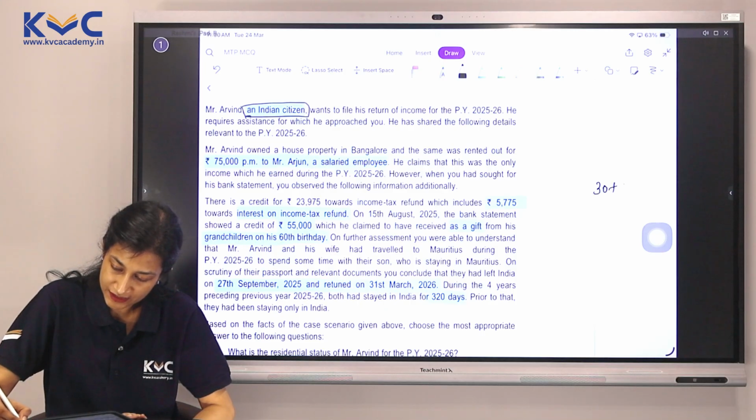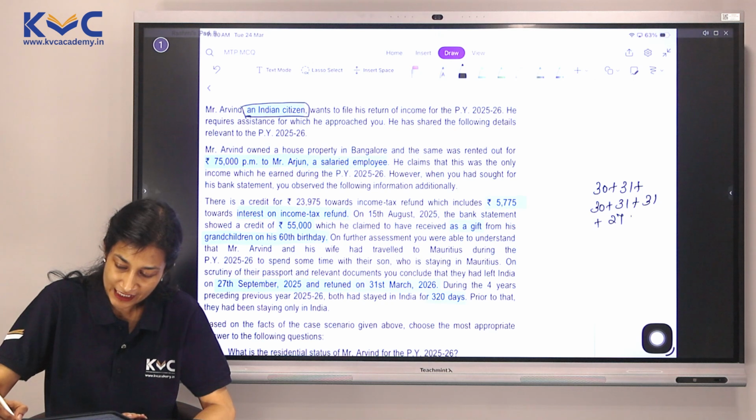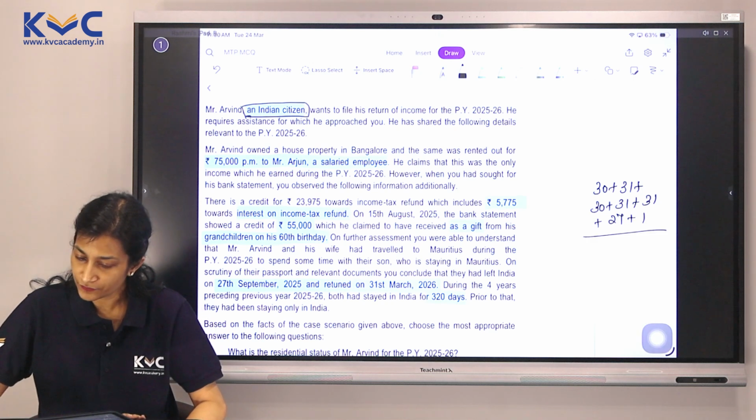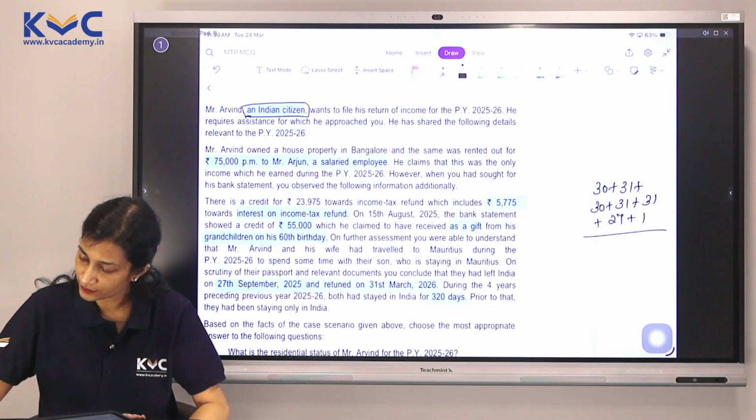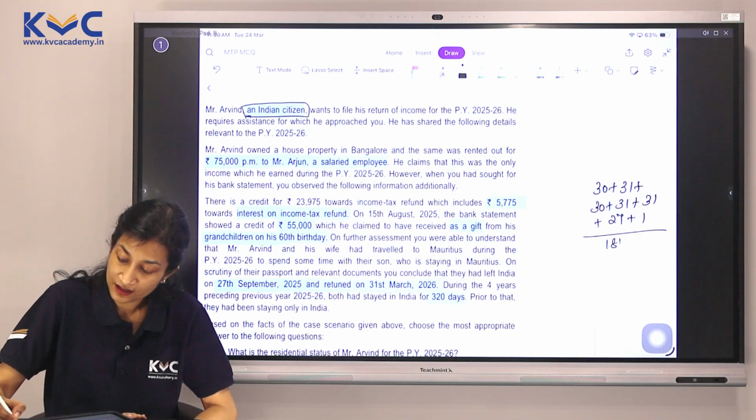April, he's in India, May, June, July, August, September, he's only for 27 days. And he comes back on March 31st, which means he is in India on 31st March. 1 day that would be. So when we total this up, we get 181 days, which means the criteria is not fulfilled.